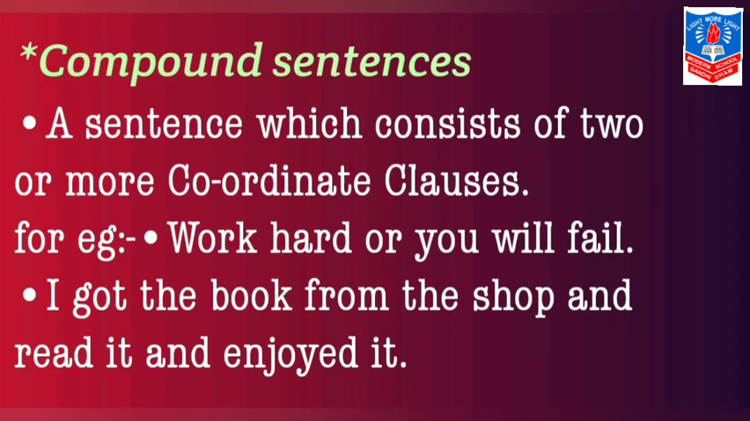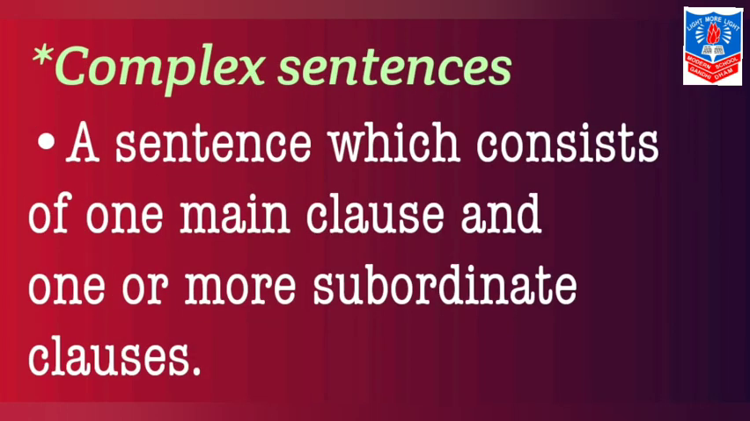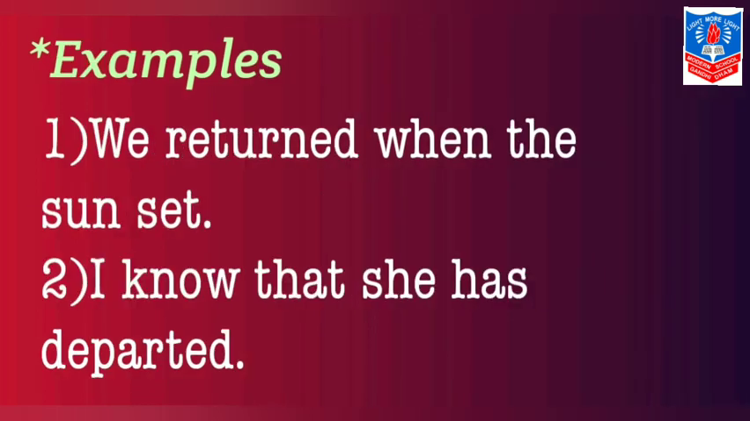Let us understand the next point, that is complex sentences. A sentence which consists of one main clause and one or more subordinate clauses is called a complex sentence. Let us understand a few examples. First example is, we returned when the sun set. I know that she has departed.